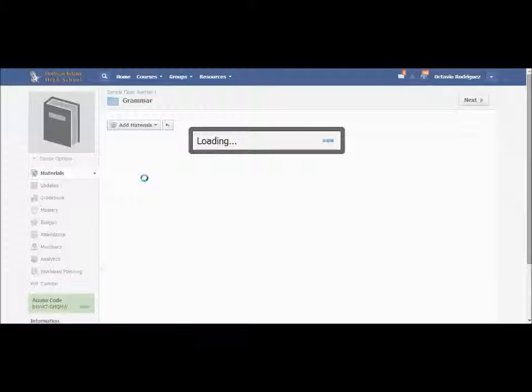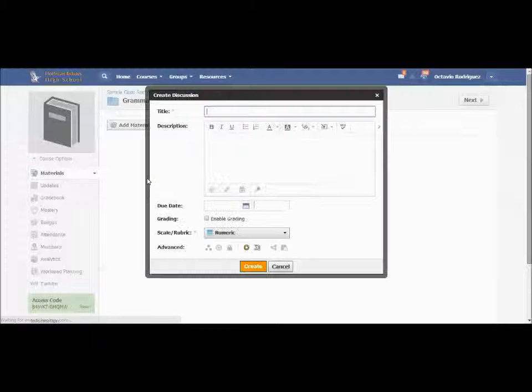If you want to have an online discussion with students, this is the button that you would select. By doing this, you would give them a topic, whatever it is that you would want them to talk about. You can actually edit it as you would any other Microsoft Word document. Once you get into the description, you can put as much information on there as you would like, or as little information as you would like. It's totally up to you.